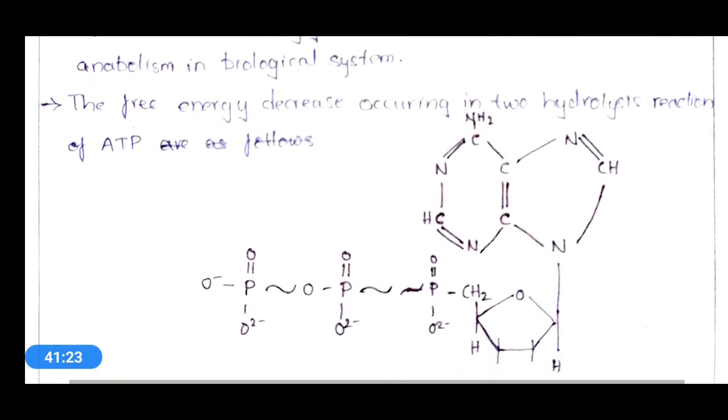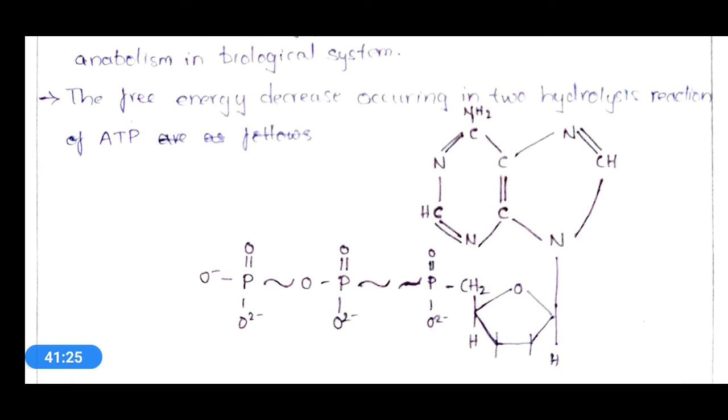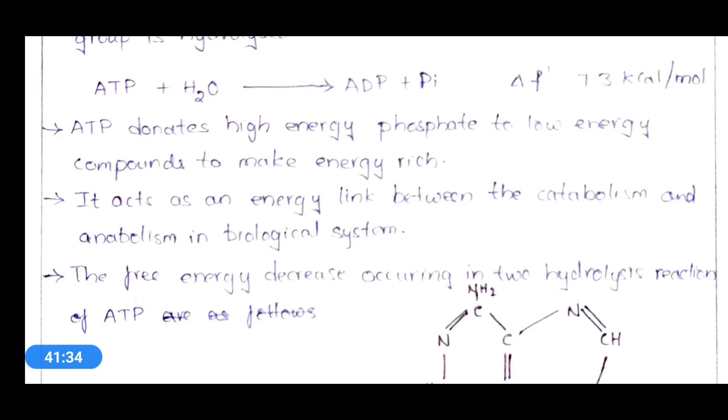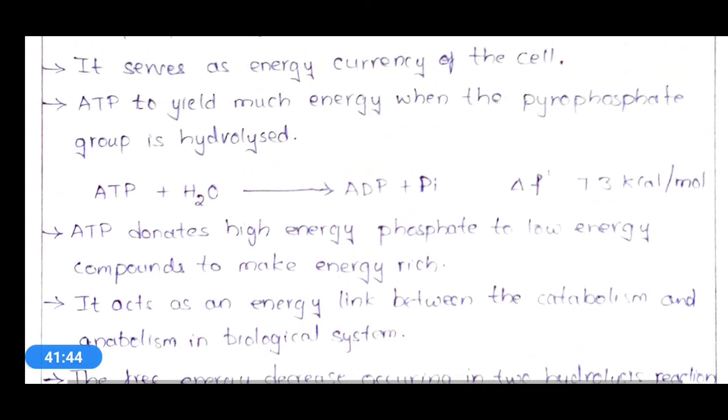If you see the structure you can get a better idea. This ATP is responsible for both catabolic and anabolic reactions, and it will donate its high energy phosphate to low energy compounds, and thus make the low energy compounds into energy rich compounds.